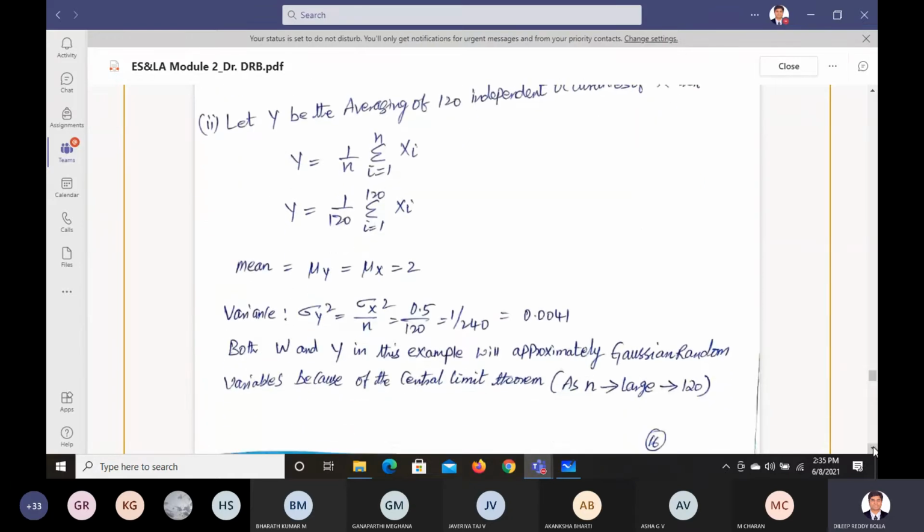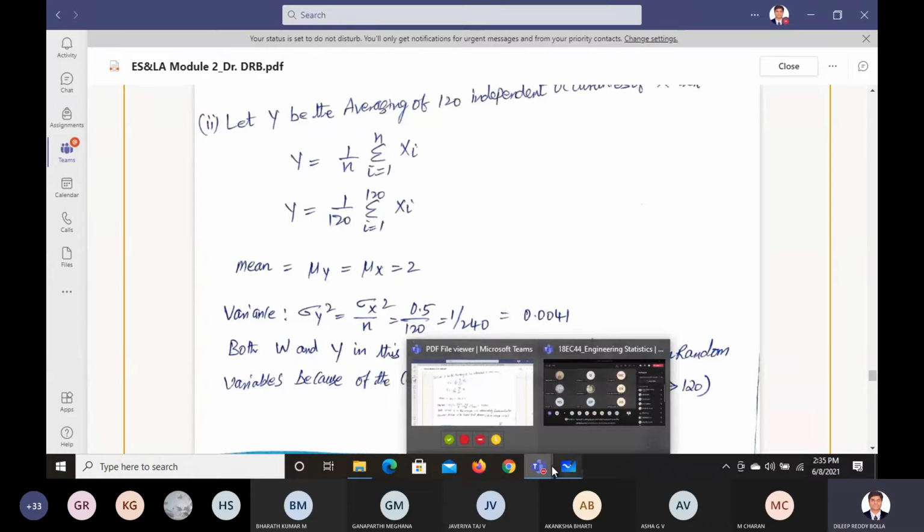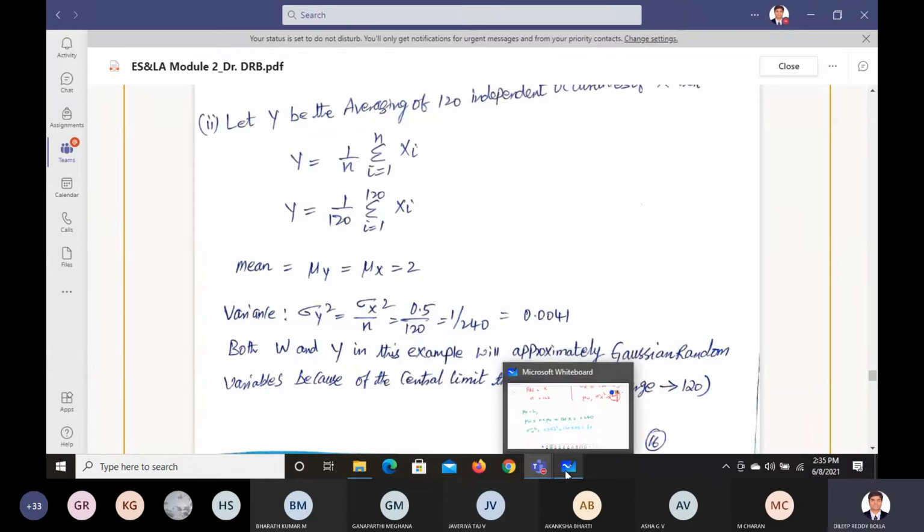Now what is the next part? The next part is averaging. If you want to find the average, it is the same formula, but we need to use 1 by n, so y equals 1 by n of the sum. So mu x equals mu y equals 2, and the variance is divided by n.